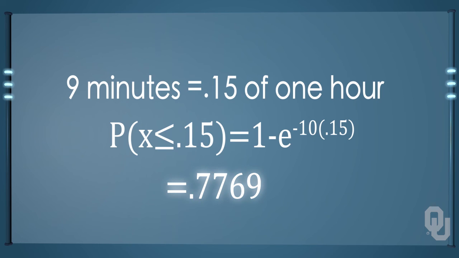That equals 0.7769. We see that we have a high probability of getting out in less than 9 minutes and a tiny probability of having 15 customers arrive in the next hour. Now we know why we see those clocks at the drive-in windows. They are developing historical data to calculate the probabilities that we have just been doing. These can be very helpful in making decisions on staffing, back office flow of work, and any number of other decisions that affect the business and their customers.